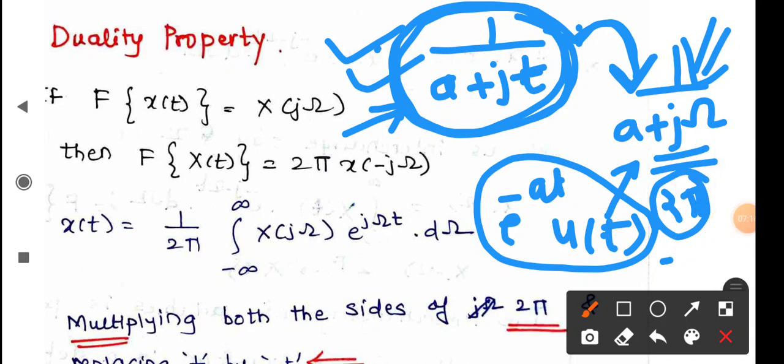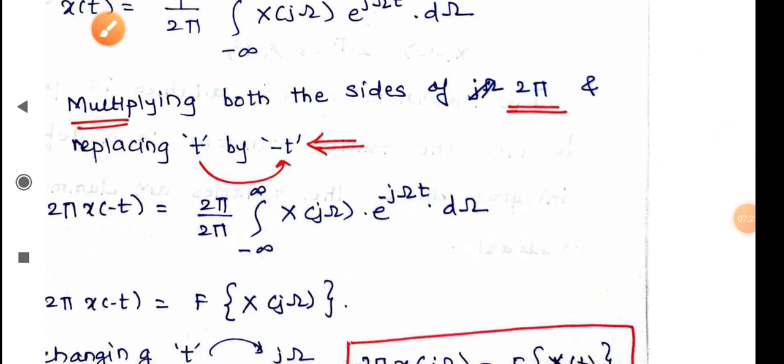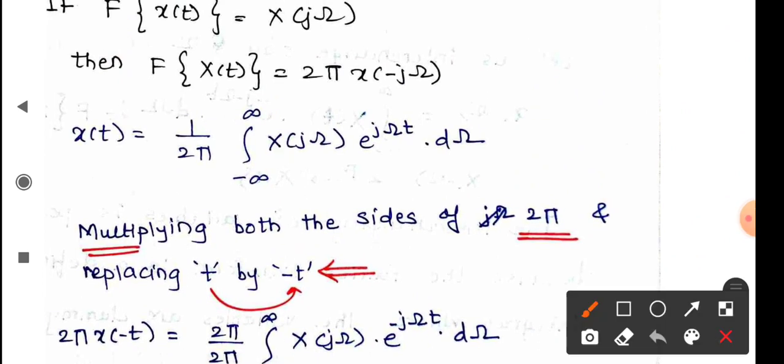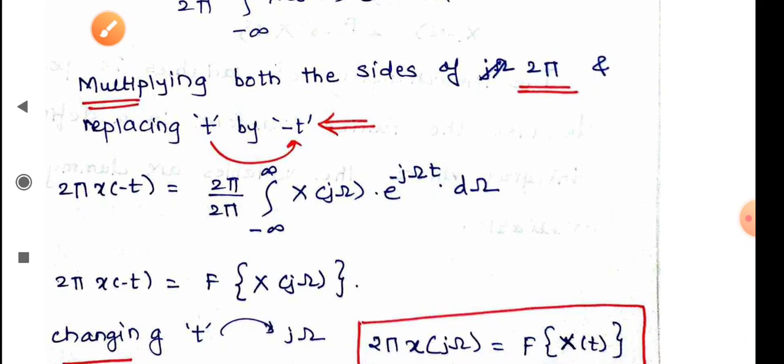Let us move further. How can we better do that? See here, I know that the equation of inverse Fourier transform is x of t equals 1 upon 2 pi, this particular thing. What I will do is multiply both the sides by 2 pi, and then I will replace t by minus t. If I do this, let me move further.